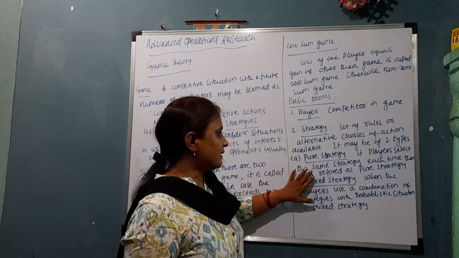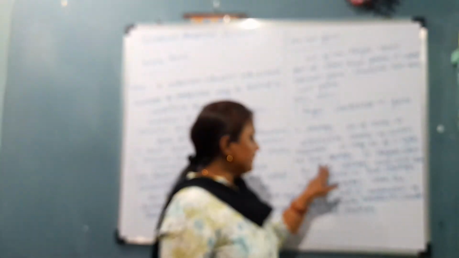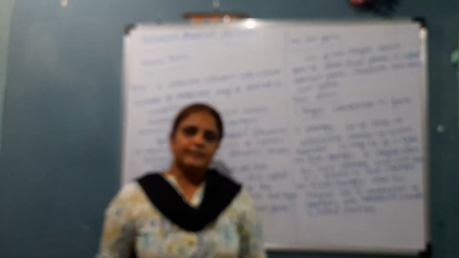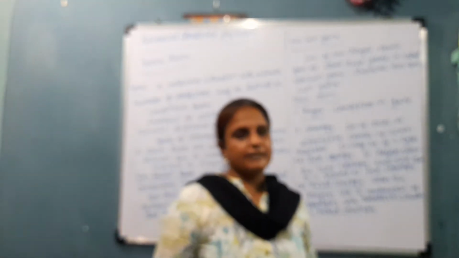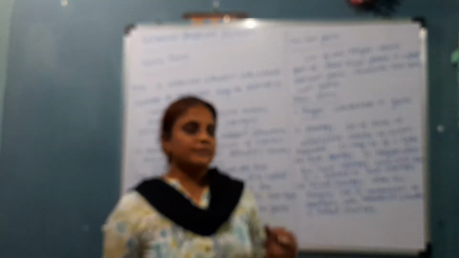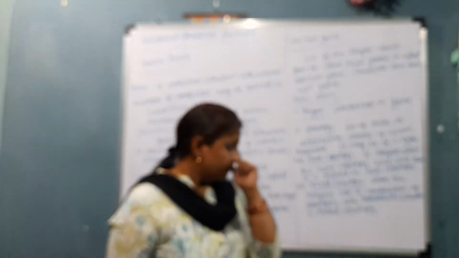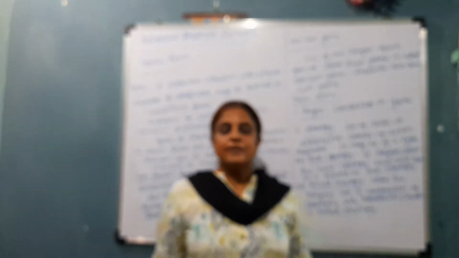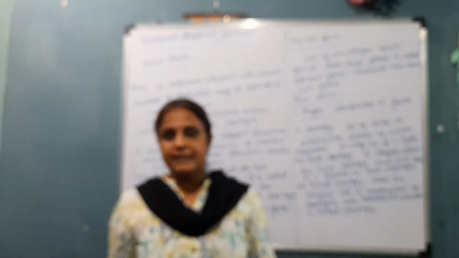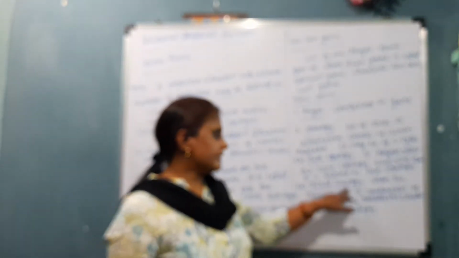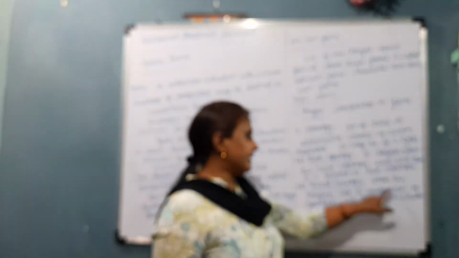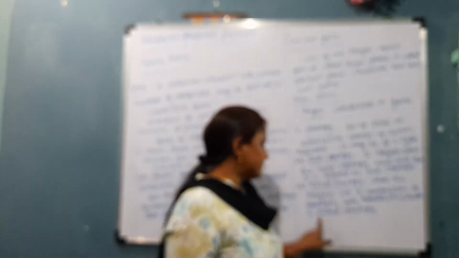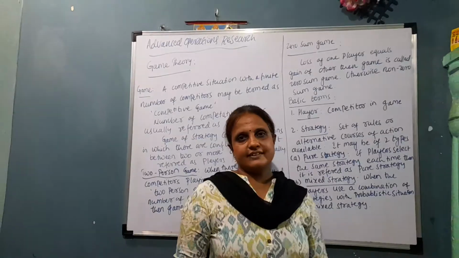Strategy is of two types: pure strategy and mixed strategy. Pure strategy means from the start of the game to the end of the game, we use the same rule. Mixed strategy means when a game starts, we don't know what action the player will take. That is, the player uses a combination of strategies with a probabilistic situation. That is a mixed strategy.